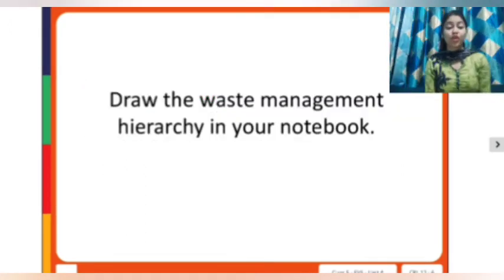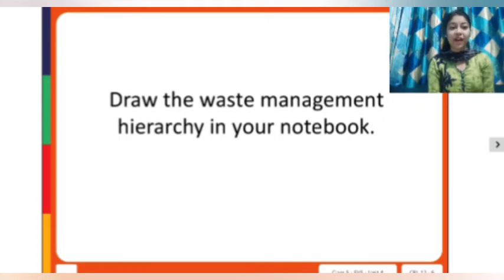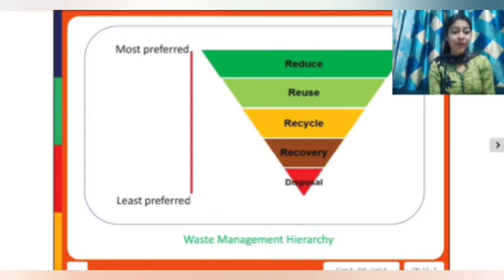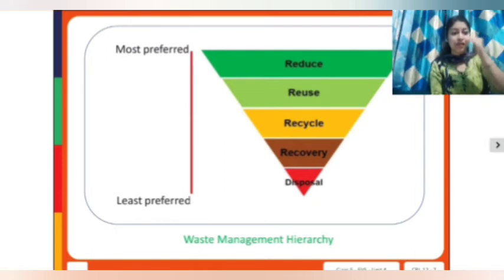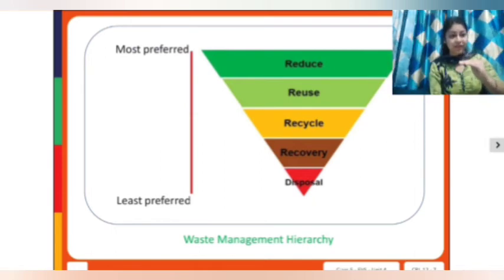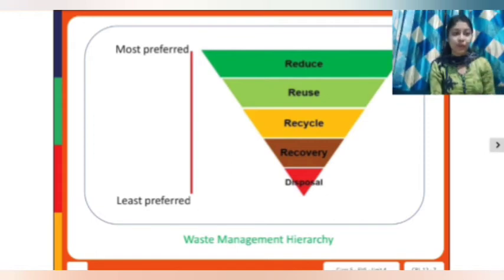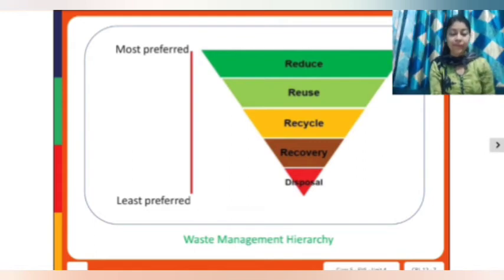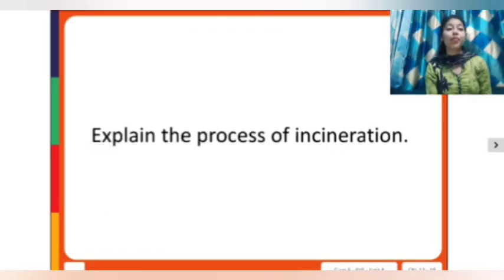Next is, draw the waste management hierarchy in your notebook. So, how can you draw? This is the diagram. So, reduce, reuse, recycle, then recovery and disposal. So most preferred is reduce and the least preferred is disposal. Okay, so like this you can draw this diagram. Next question is, explain the process of incineration.